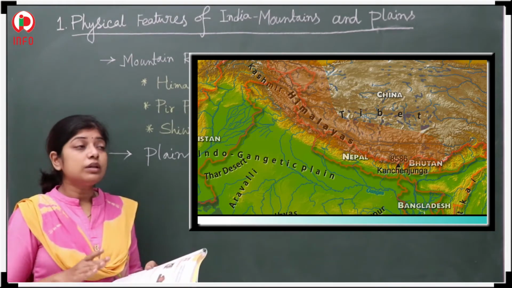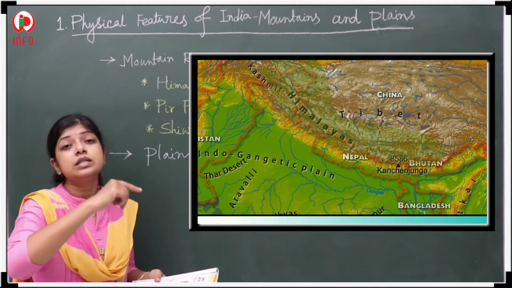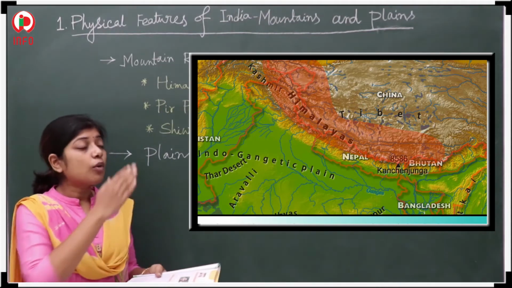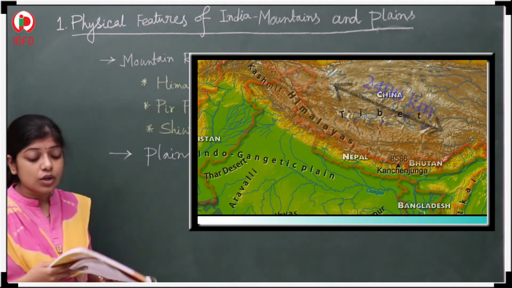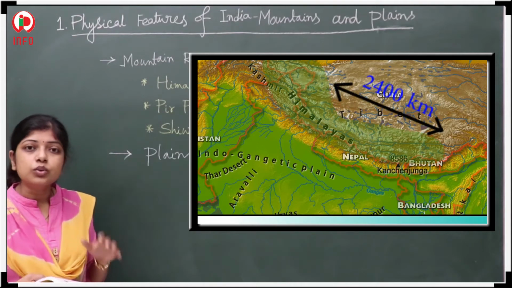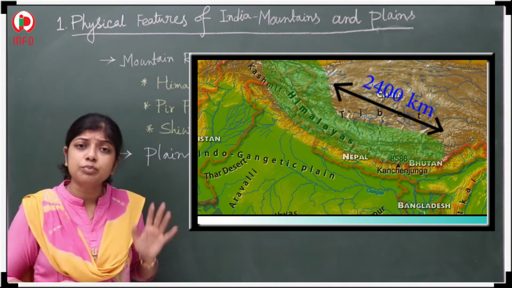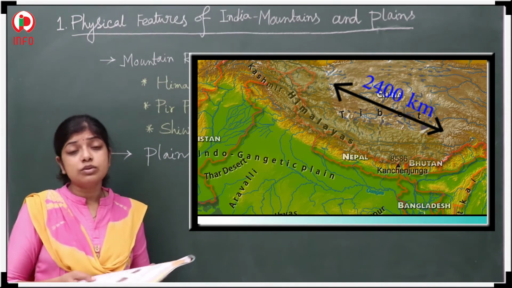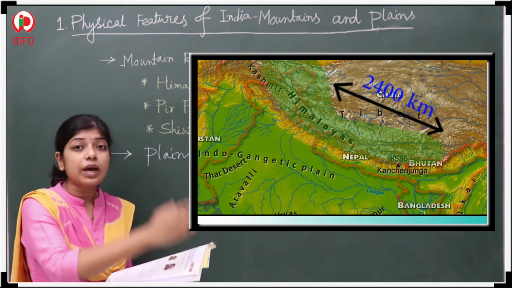Next, how far is it located from west to east? It is 2400 kilometers. Can you imagine how big it is? And from where to where?